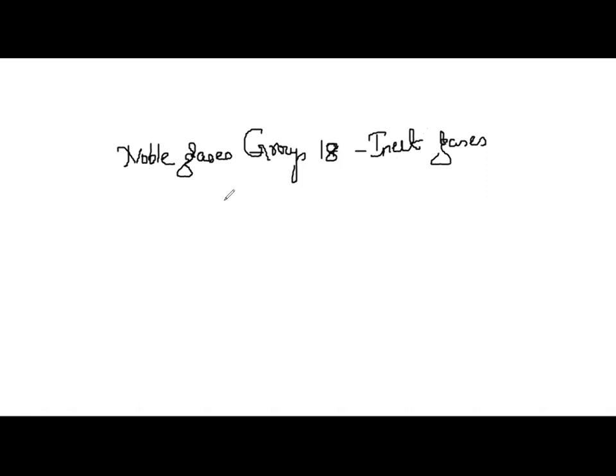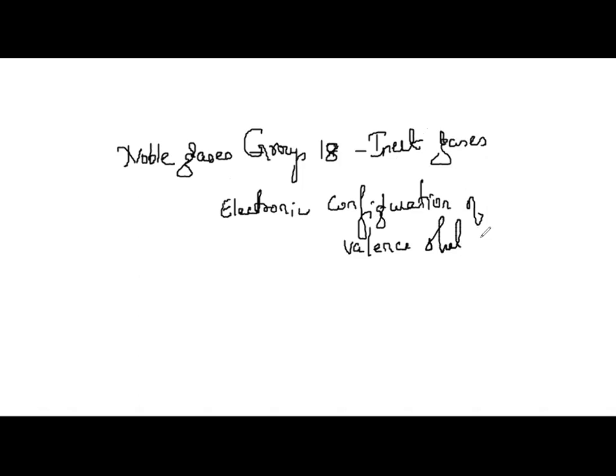Why was this stable behavior being observed? In the classification of elements we have seen that chemical reactivity is based on the electronic configuration of the valence shell, that is, the electrons present in the outermost shell.